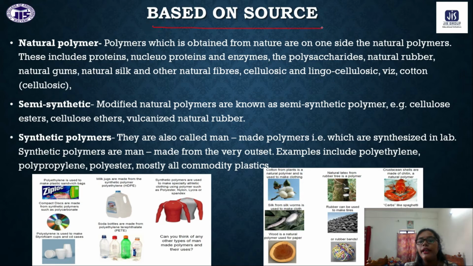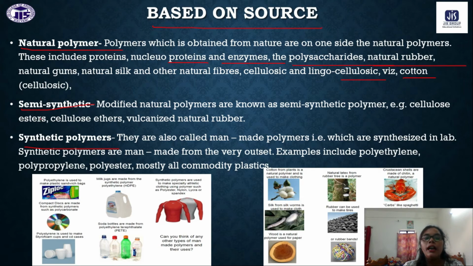So already I have told you that based on source, there are three types of polymers that we have: natural polymer, semi-synthetic polymer and synthetic polymer. Natural polymer means naturally we are getting the polymer, whatever naturally we are getting, that is cotton, cellulose, starch, natural rubber, polysaccharides, enzymes, proteins, nucleoproteins, whatever proteins we have. So all these are the natural polymers, naturally occurring.